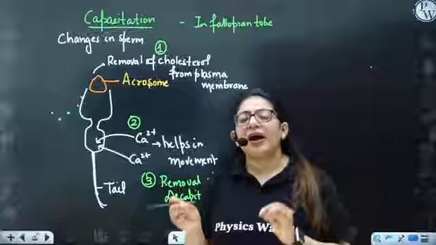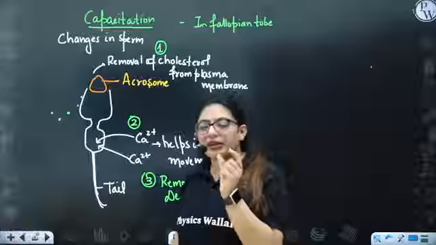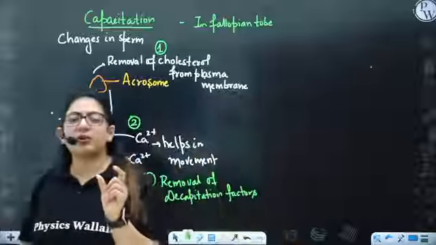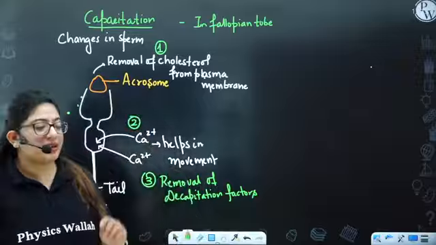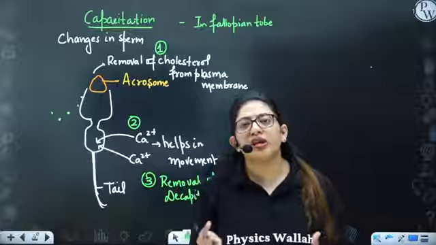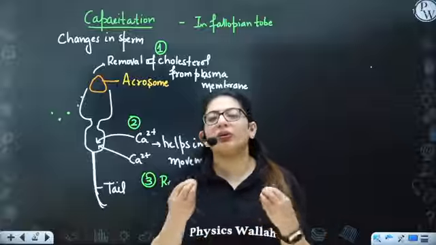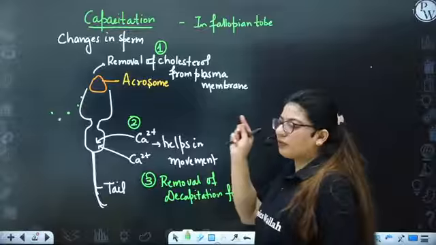So we want capacitation to take place in the female reproductive tract, so that the lifespan of the sperm will be longer and it can easily penetrate the ova. If capacitation takes place inside the male reproductive tract, the sperm will be of no use. When it enters the female, it will be nearly dead.